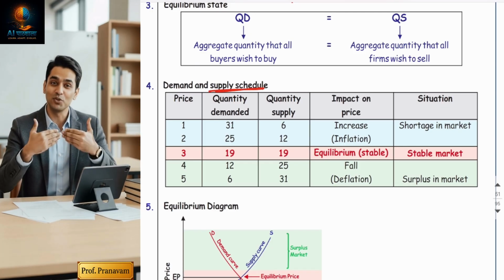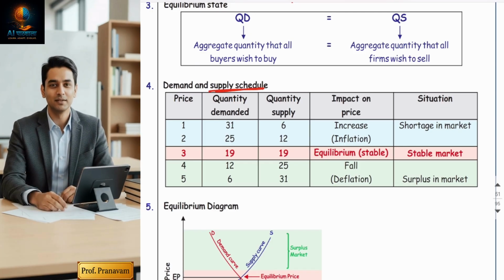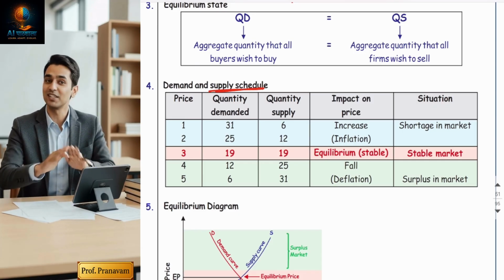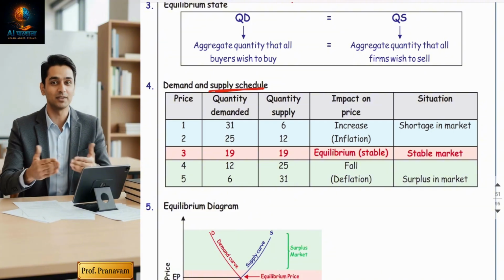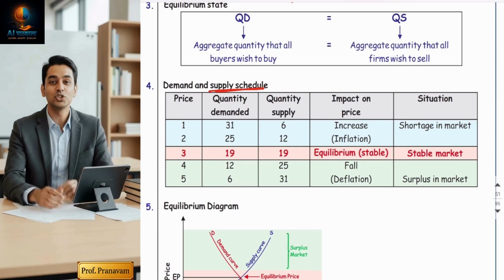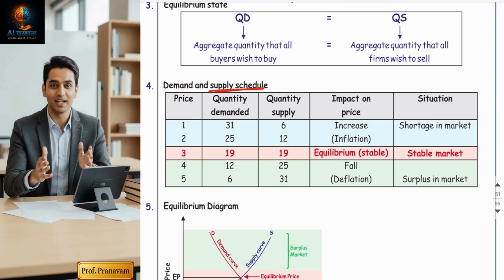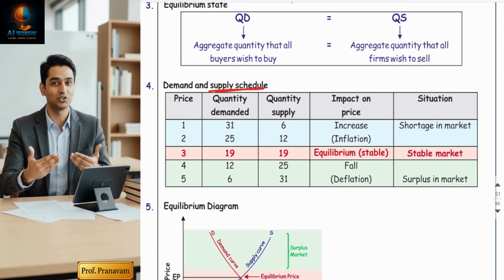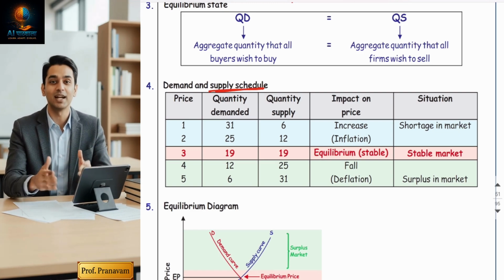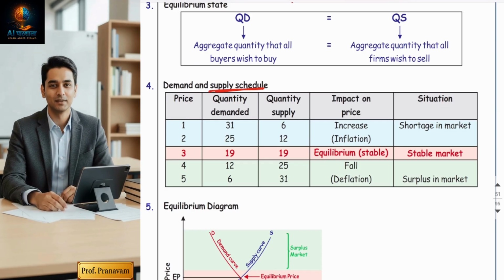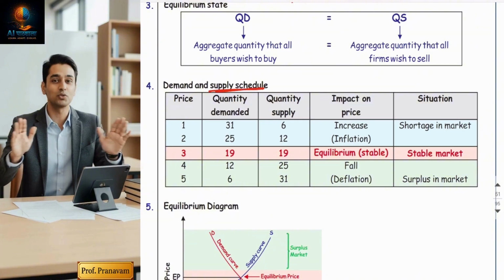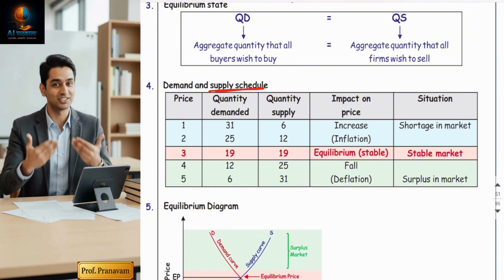See, the basic idea is exactly the same. Sellers and buyers are actually opposite to each other, you know that, right? Sellers always want to sell costly to enjoy profits, and buyers always want to purchase cheaper to enjoy more satisfaction. Now, if both are opposite to each other, one party wants to sell costly, another party wants to buy at a cheaper price, then the transaction will never take place in the economy. Then business will not run, and the entire economic system will get stuck.